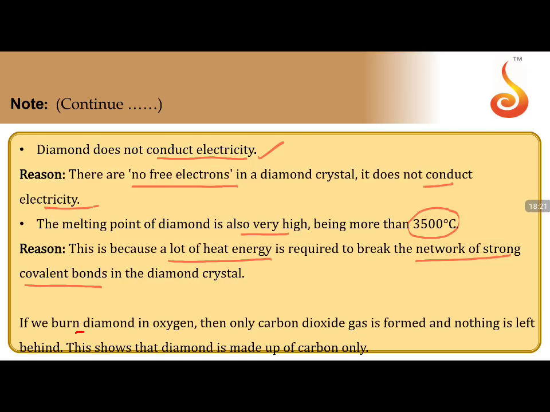If we are burning diamond in oxygen, combustion reactions is burning of any substance in excess of oxygen. What is the purpose of combustion reactions? Normally, we go for combustion reactions in organic compounds in order to know the products formed, which tell you what type of elements are present in that particular material.